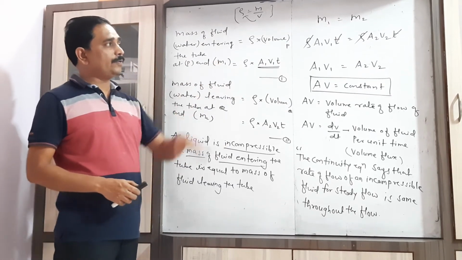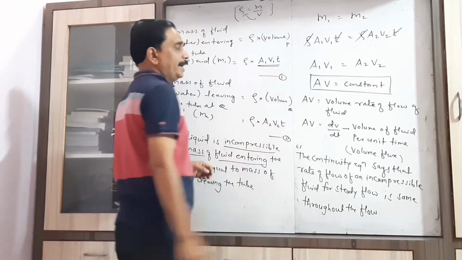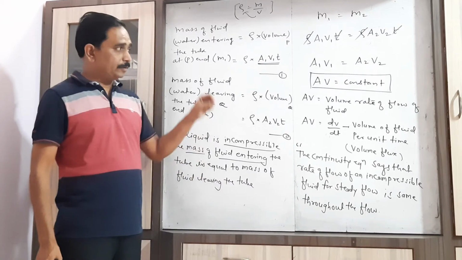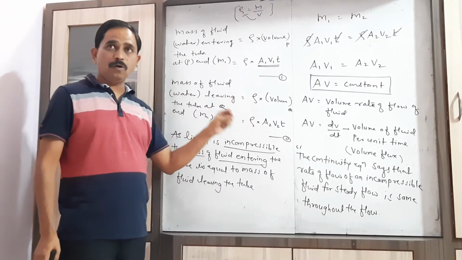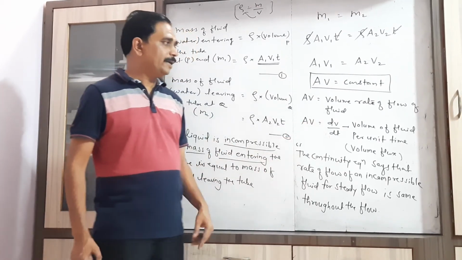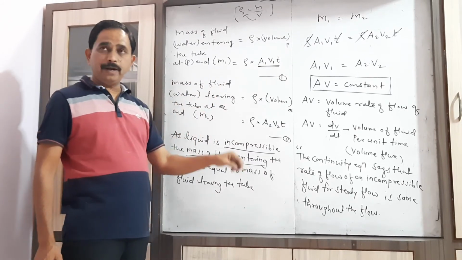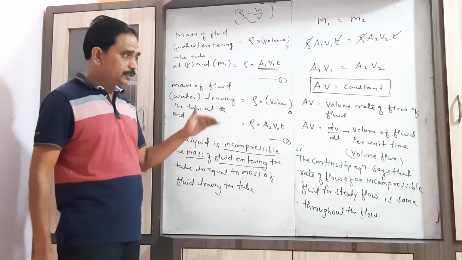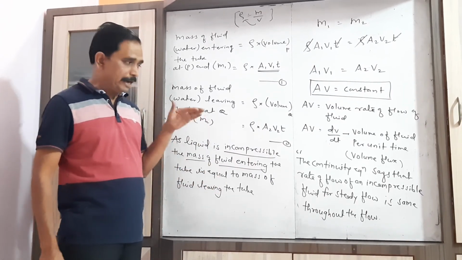A1 v1 equal to A2 v2 means that the product of area and velocity is always equal to a constant. Now this Av is nothing but the volume rate of flow of fluid, which can be represented by dV by dt, which is called the volume of fluid per unit time, that is, the volume flux. Now this continuity equation says that the rate of flow